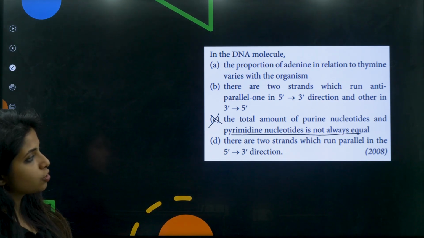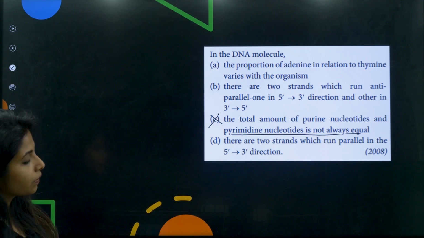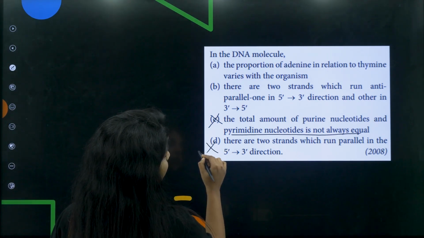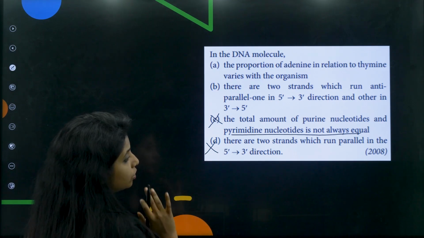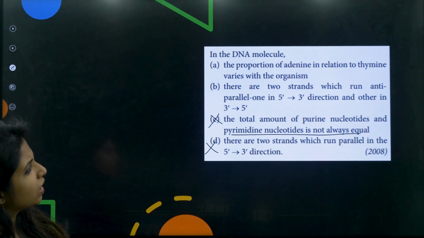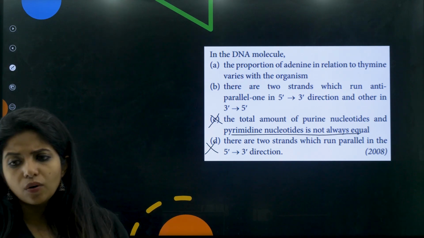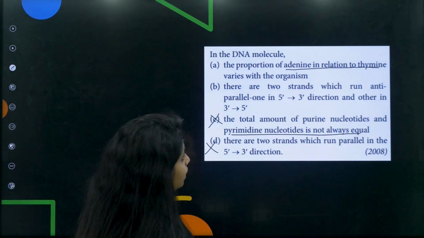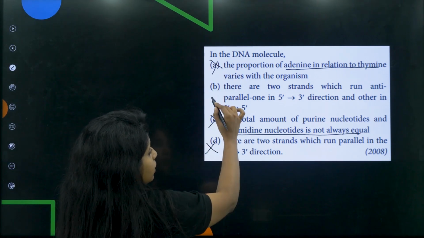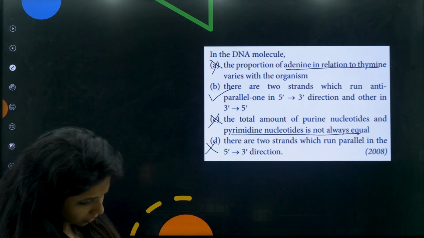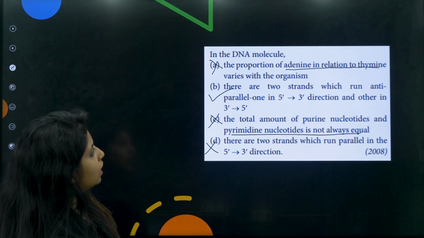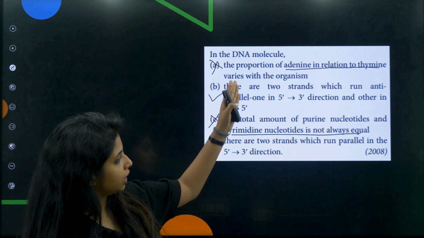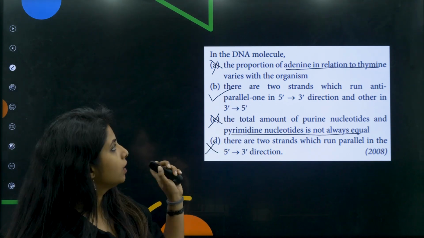There are 2 strands which run parallel in 5' to 3' direction. No, one goes in that direction, the other goes in this direction. The proportion of adenine in relation to thymine varies with the organism. No, adenine and thymine have to be the same, right? So this is wrong. What is correct, children? This is correct. I don't know why the question is like that. Anyways, this is the correct one. All the others you can see are wrong. So it's fine. Now going ahead.